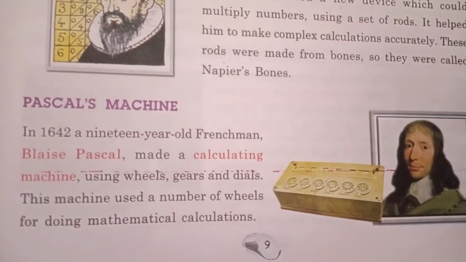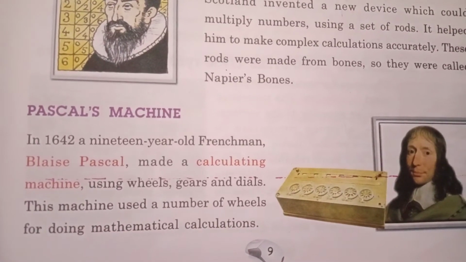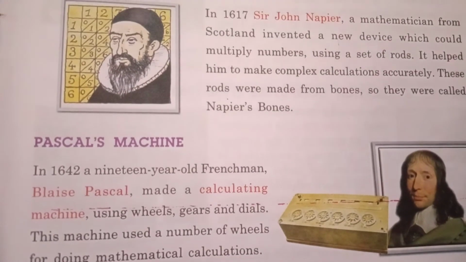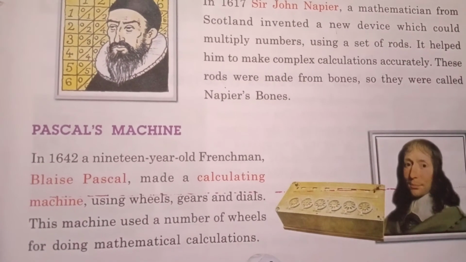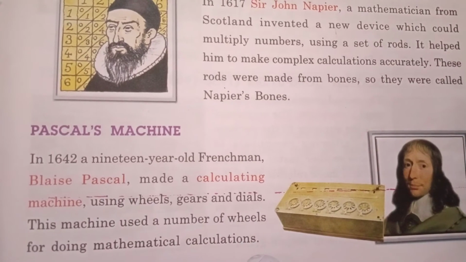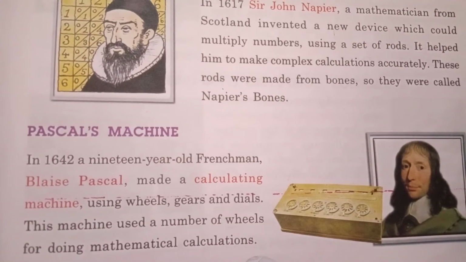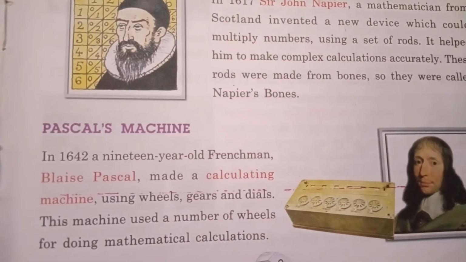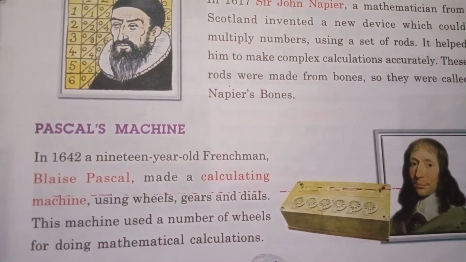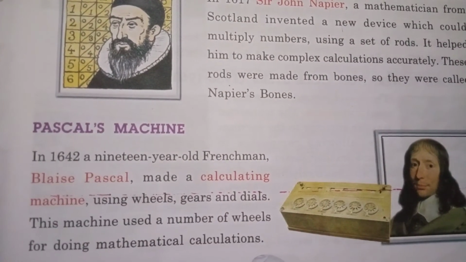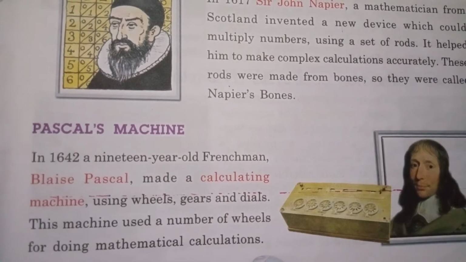Okay. Now, Pascal's machine. In 1642, a 19-year-old Frenchman, Blaise Pascal, made a calculating machine using wheels, gears, and dials.